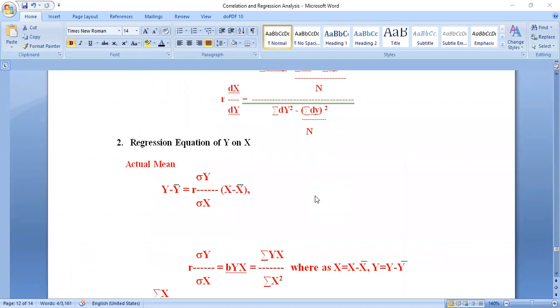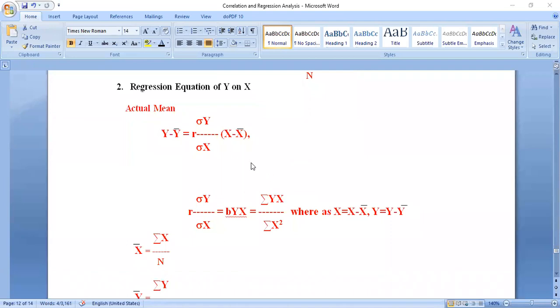Here, regression equation of y on x. Here it is quite the opposite. In the regression equation of x on y, what did we do? X minus x bar into standard deviation x divided by standard deviation y into y minus y bar. But here it is quite the opposite. Y minus y bar is equals to r into standard deviation y divided by standard deviation x into x minus x bar. Okay, this is byx.